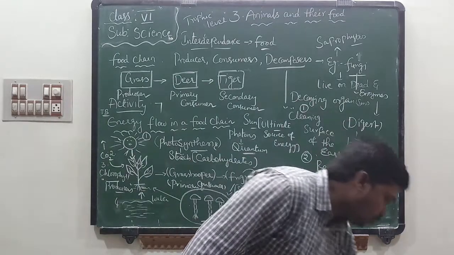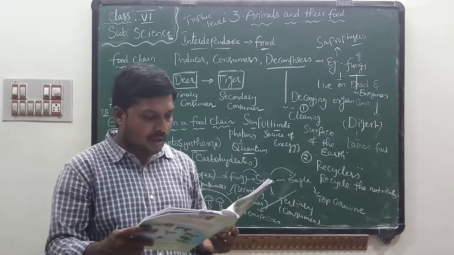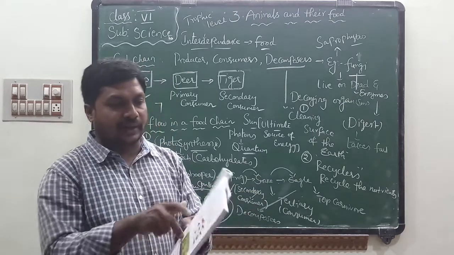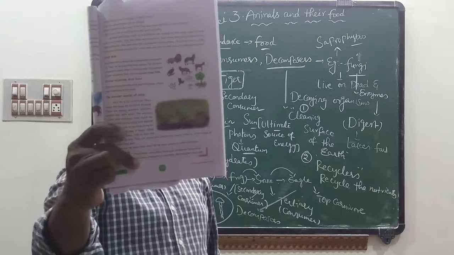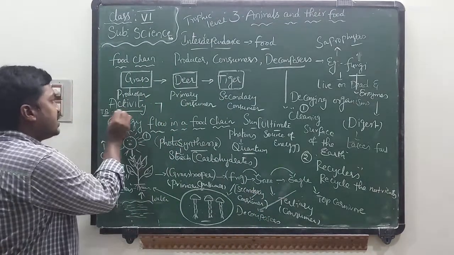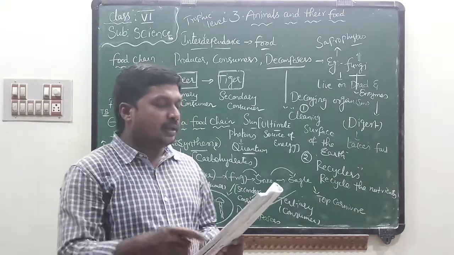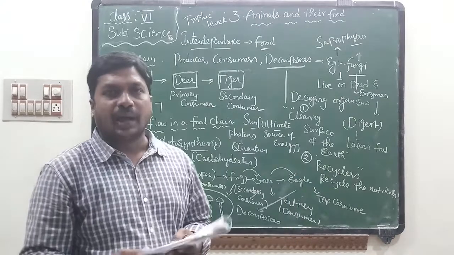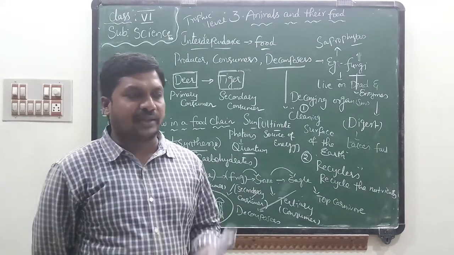Now I will explain the activity which is present in your textbook. All of you open page number 29 in the science textbook. Energy flow in a food chain. Seventh activity, energy flow in a food chain. Here they gave 4 questions to you. Answer those 4 questions. What is the source of energy in a food chain?